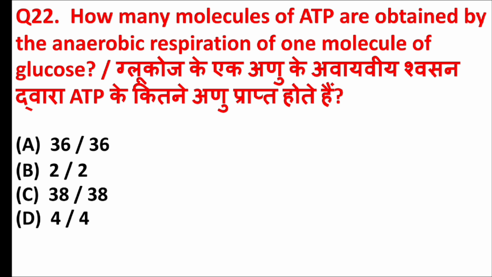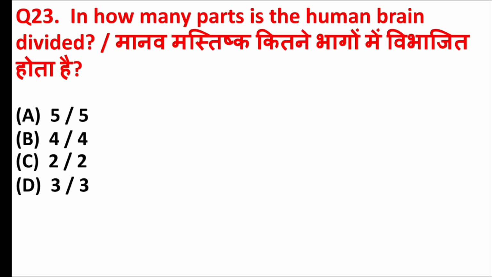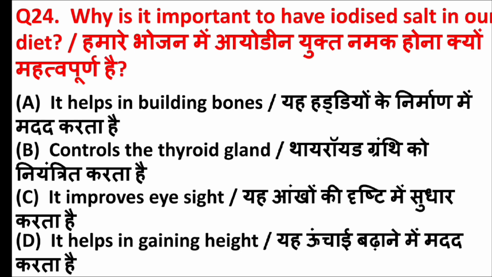How many molecules of ATP are obtained by the anaerobic respiration of one molecule of glucose? Answer is option B, 2. In how many parts is the human brain divided? Answer is option D, 3. Why is it important to have iodized salt in our diet? Answer is option B, controls the thyroid gland.